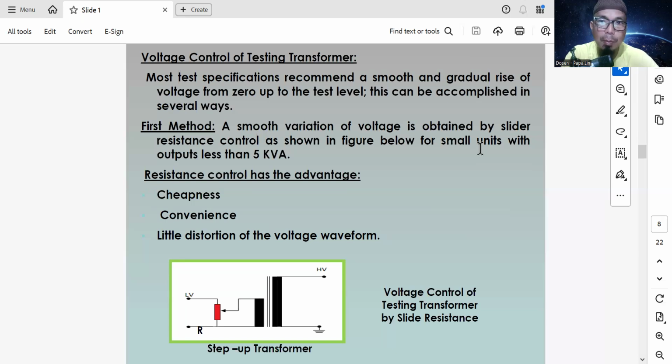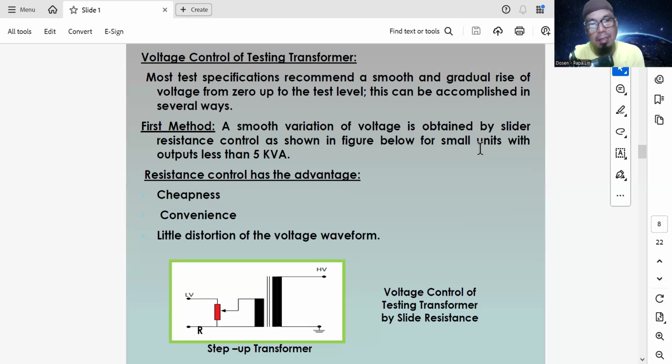This can be accomplished in several ways. First method, a smooth variation of voltage is obtained by slider resistance control, as shown in the figure below, for small units with output less than 5 kilovolt ampere. So, a smooth increase of voltage can be done by